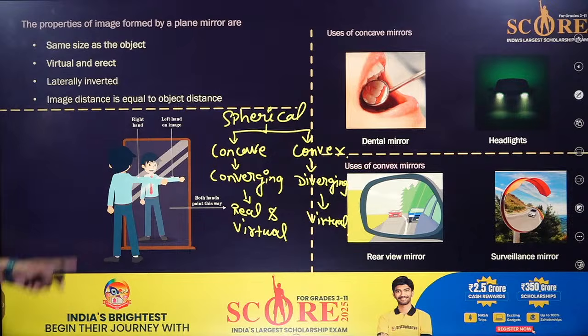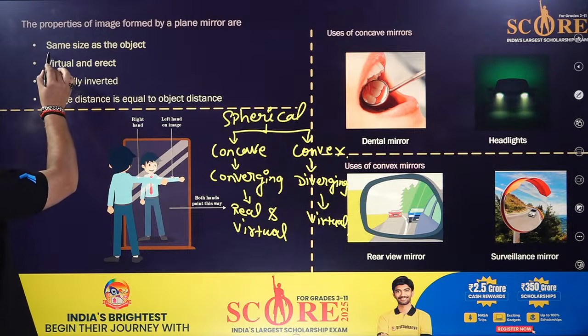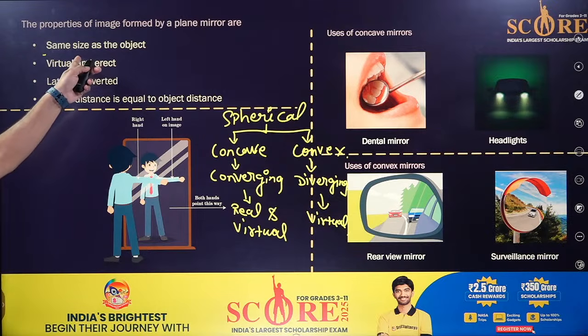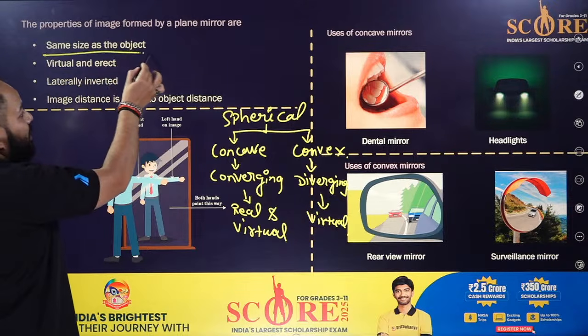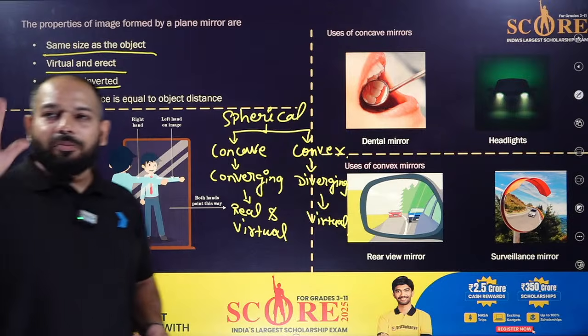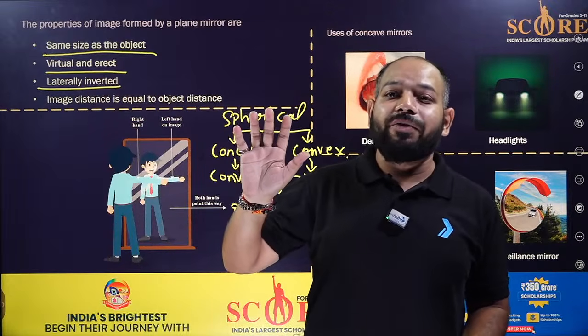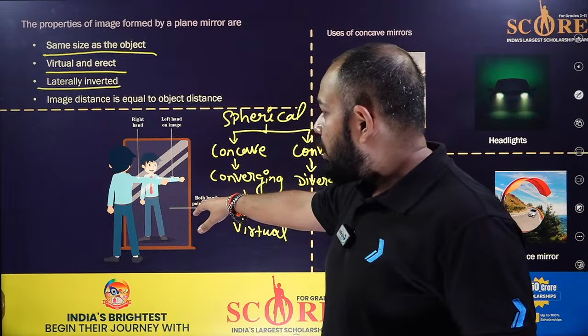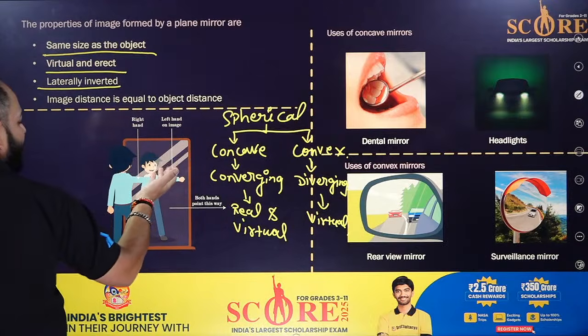Remember this part. Then when we talk about the plane mirror, it has certain properties, which I told you about in the previous lecture. It makes an image the same size as the object, virtual and erect. Little inverted means I am showing my right hand to you and you are able to see the left hand in the image. The right hand seems to be the left and the left seems to be the right.